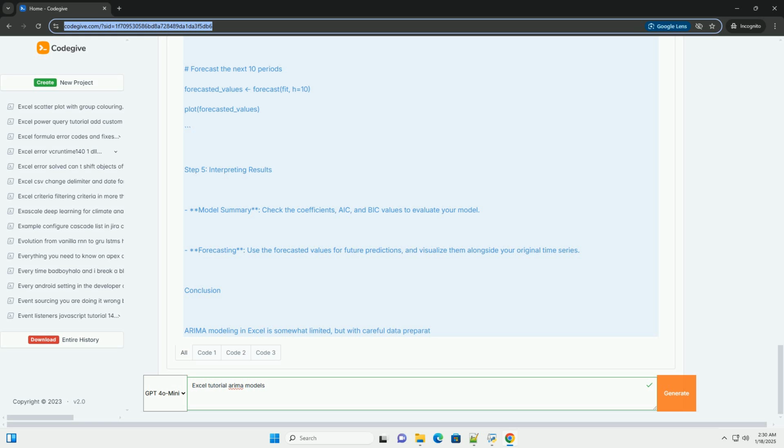3. Perform the augmented Dickey-Fuller test. Excel does not have this test built in, but you can use an online calculator or Python/R for this.